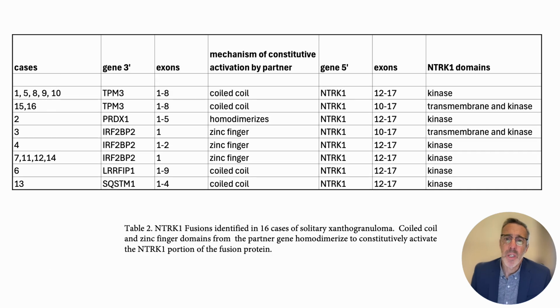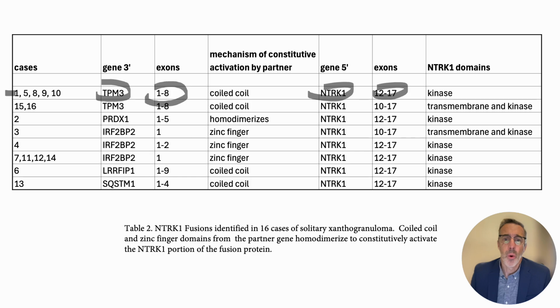This table shows which exons from the fusion partner and NTRK are present in the fusion protein. So for example, in cases 1, 5, 9 and 10, there are exons 1 to 8 of the fusion partner TPM3 and exons 12 to 17 of NTRK, which provide the NTRK kinase domain.